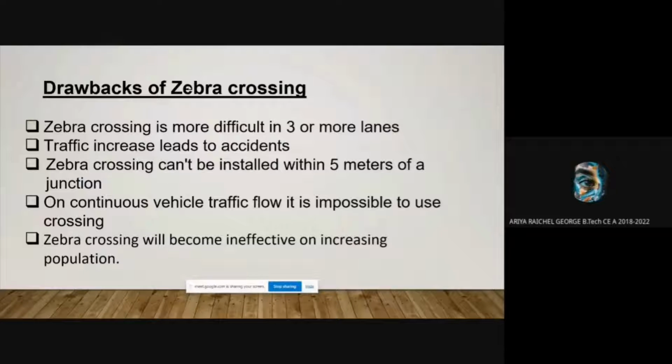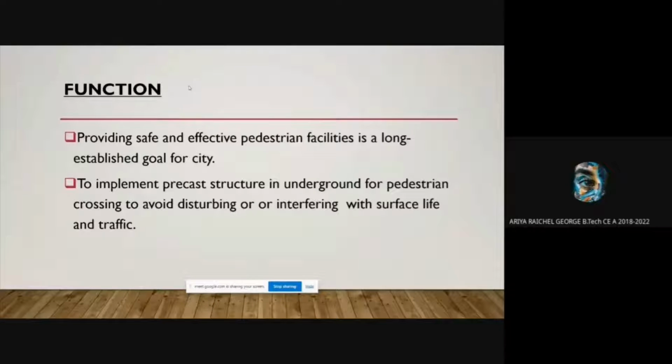Next slide. So the function is implementing the precast structure underground for pedestrian crossing, to avoid disturbing or interfering with the surface life and the traffic.